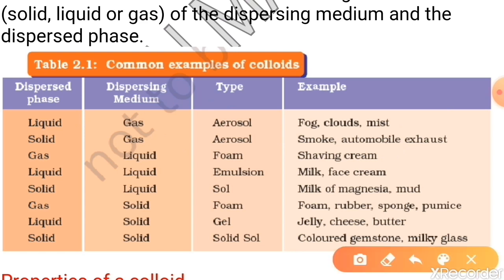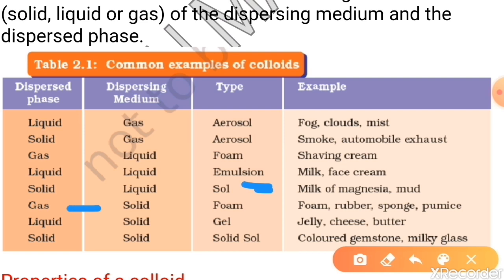Now, when gas is the dispersed phase and the dispersing medium is liquid, then we say it is foam, and shaving cream is its example. Liquid in liquid, they are known as emulsion. Milk and face cream are its examples. Solid when dispersed in a liquid medium, they are called sol. Milk of magnesia and mud are its examples.